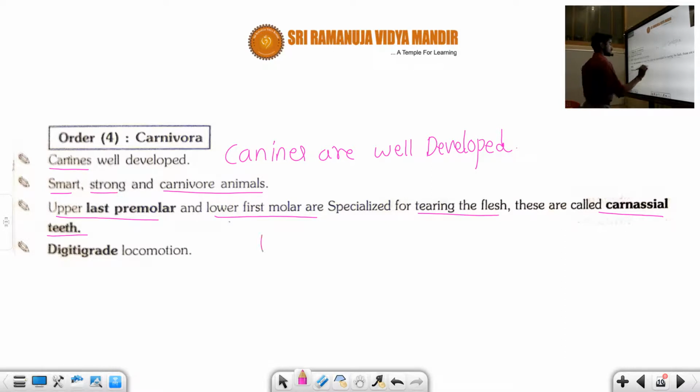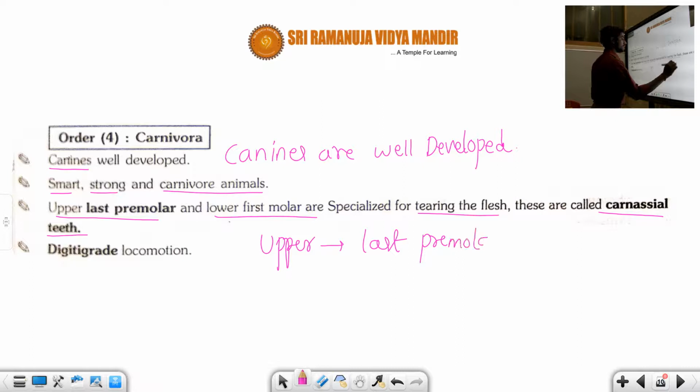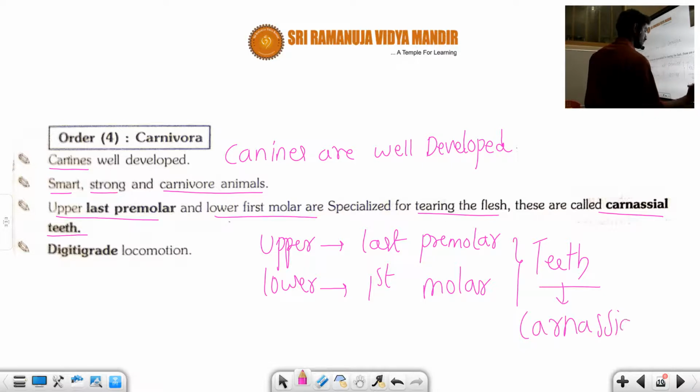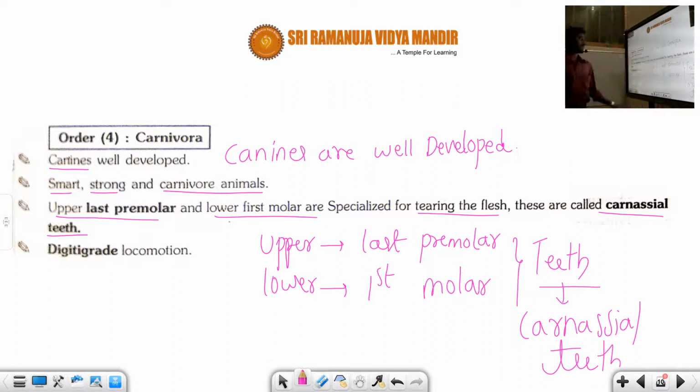What is the meaning of it? This is about the upper last premolar, and another one is the lower first molar. These two teeth are known as the carnassial teeth. Carnassial teeth are required for what? Tearing the flesh of the organism.